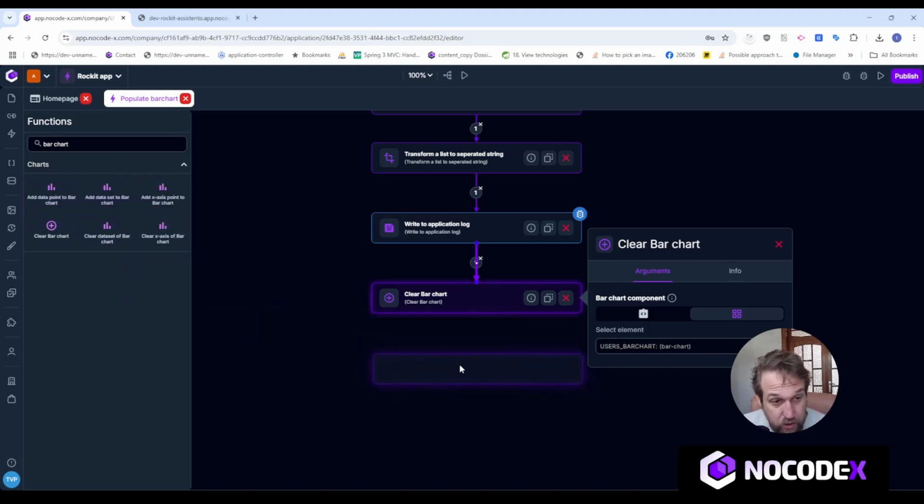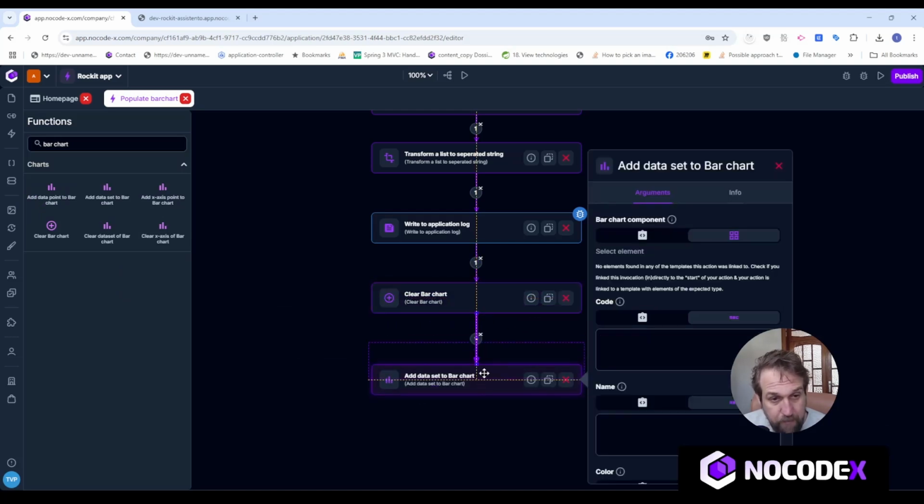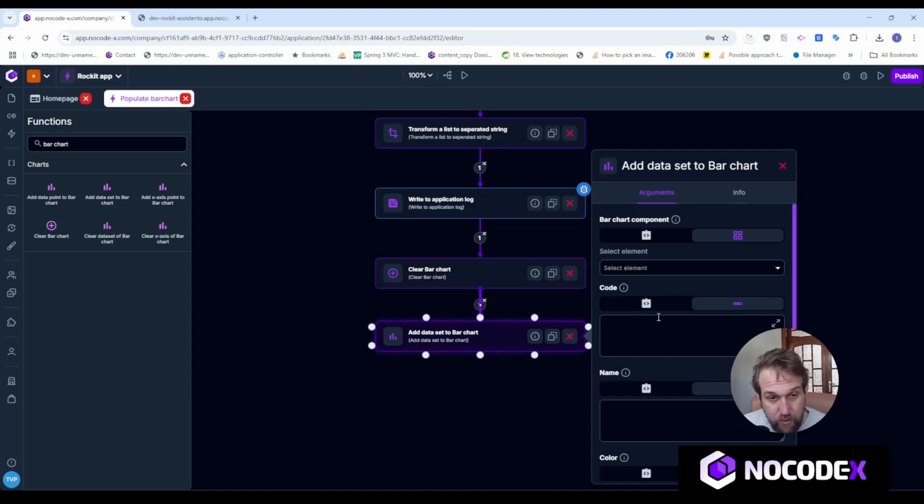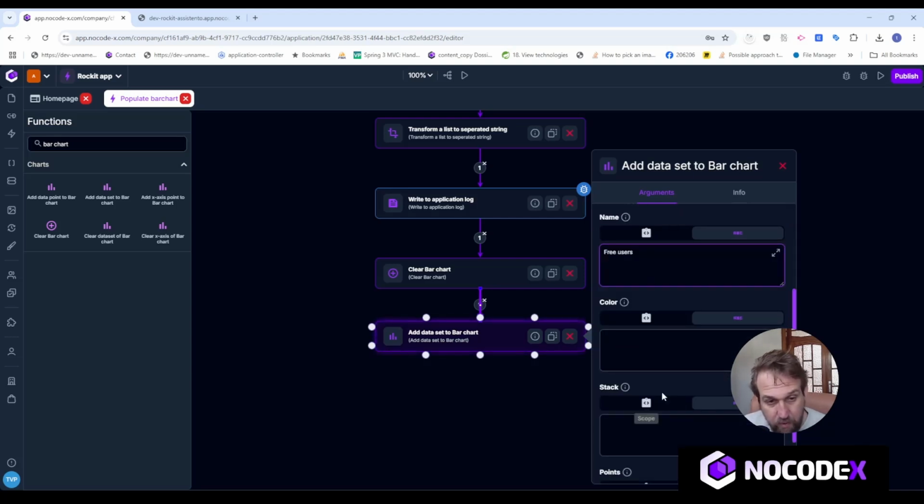So let's go ahead and do that. Voila. I add a data set to a bar chart. I select my bar chart. The code of my data set is, let's call this free_users. The name of my data set is free users. The color, let's pick red for the moment. You can add a hexadecimal value for a color in here as well, but I'm just going to add red.